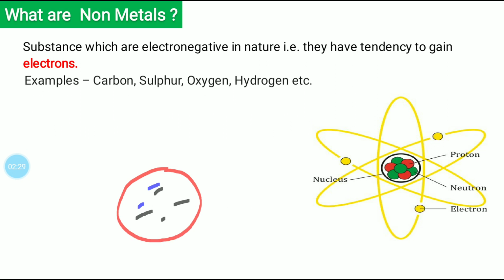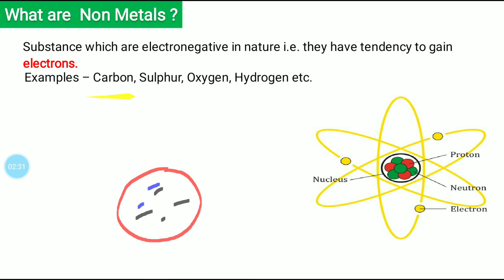The prominent examples are carbon, sulfur, and oxygen. There are many non-metals, though compared to metals, as we will see in the periodic table later, metals are more in number and non-metals are fewer. The examples are carbon, sulfur, oxygen, and hydrogen.